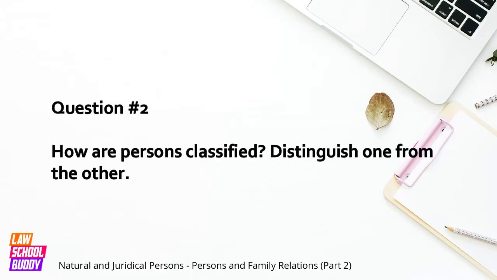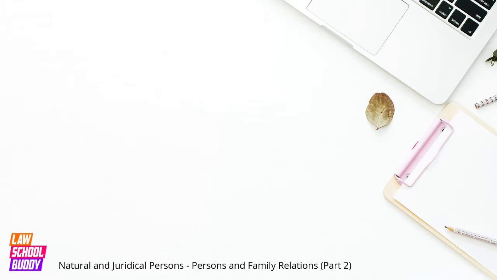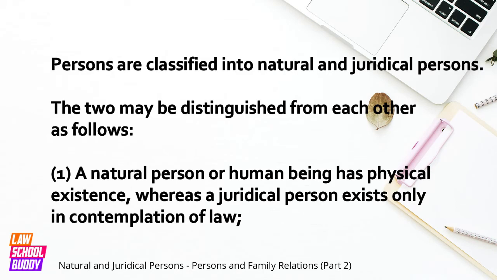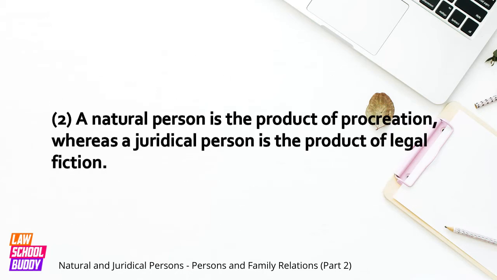Question number 2. How are persons classified? Distinguish one from the other. Persons are classified into natural and juridical persons. The two may be distinguished from each other as follows. 1. A natural person or human being has physical existence, whereas a juridical person exists only in contemplation of law. 2. A natural person is the product of procreation, whereas a juridical person is the product of legal fiction.